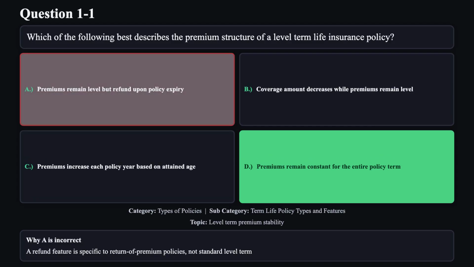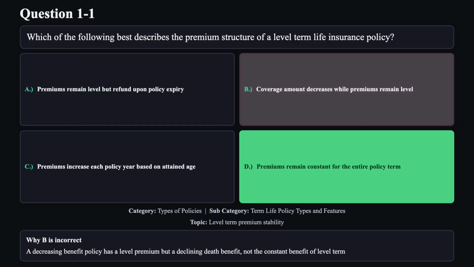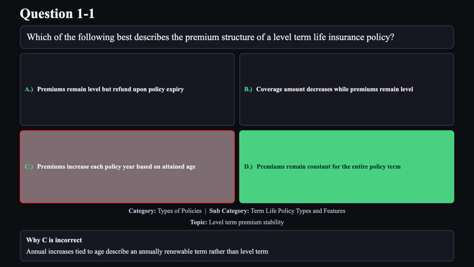Reason A is not correct. A refund feature is specific to return of premium policies, not standard level term. Reason B is not correct. A decreasing benefit policy has a level premium, but a declining death benefit, not the constant benefit of level term. Reason C is not correct. Annual increases tied to age describe an annually renewable term rather than level term.